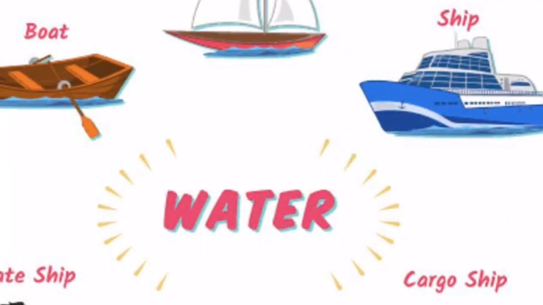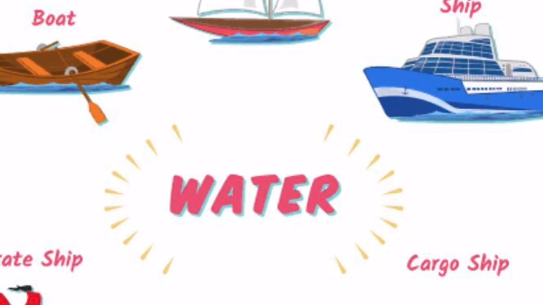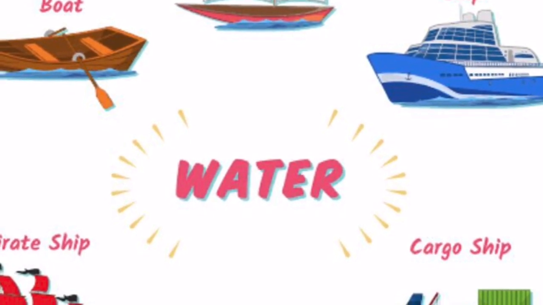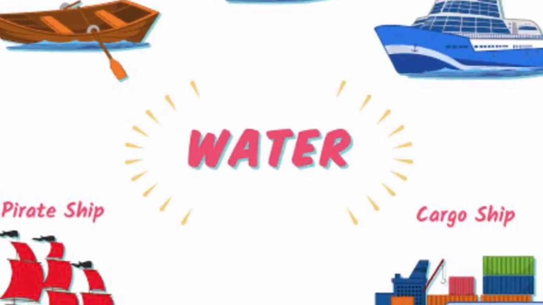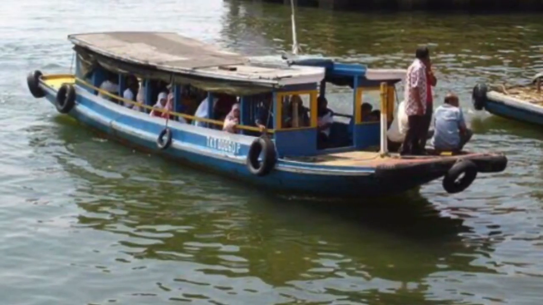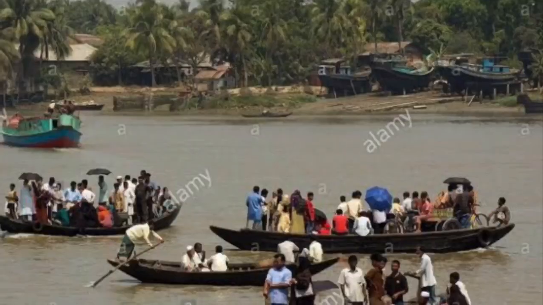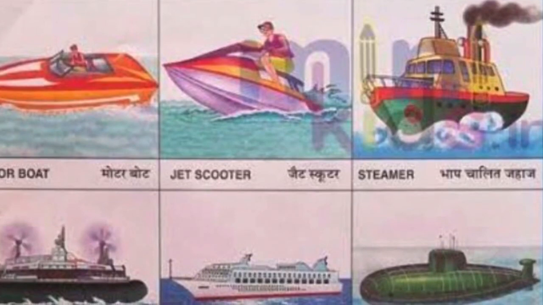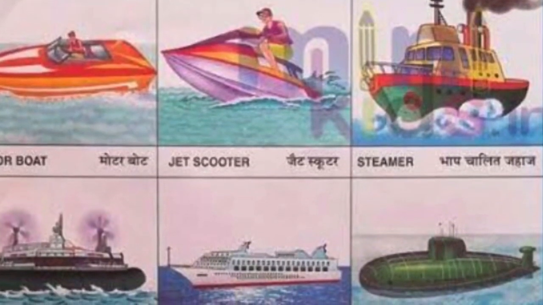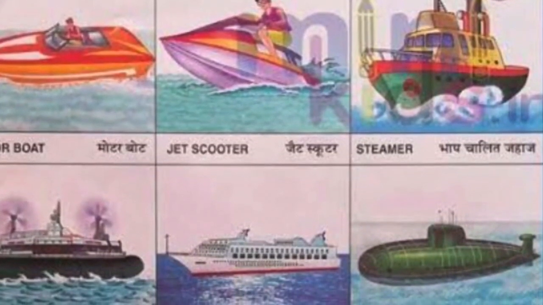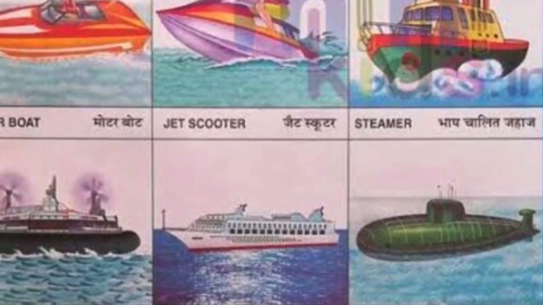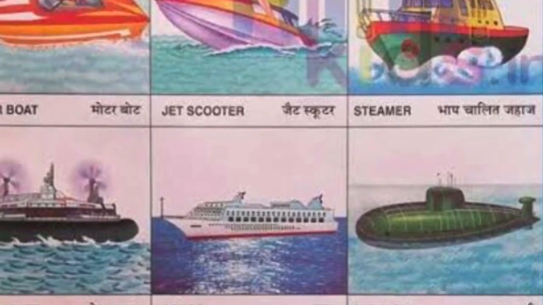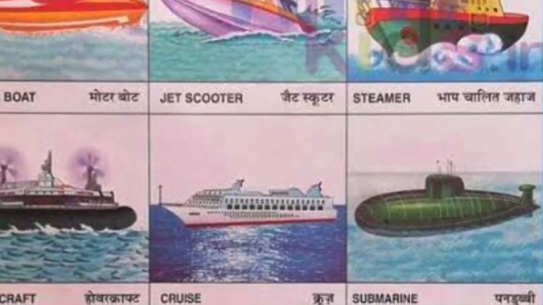Moving on to the next type of transportation, that is water transport. Water transport is the process of transporting by boat, ship or sailboat over a body of water such as sea, ocean, lake, canal or river. Inland water transport and shipping play an important role in the transport sector. Water transport is a highly effective method of transporting large quantities of goods. Transport by water is less costly than air transport.